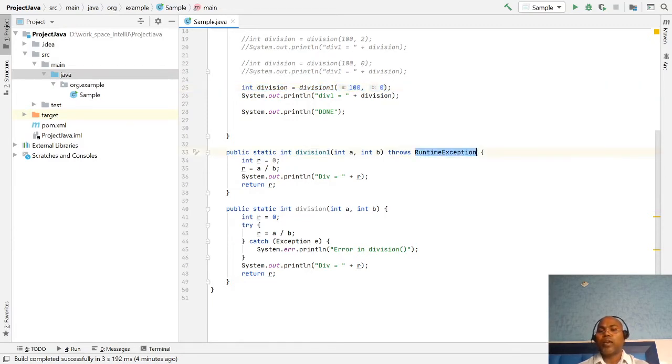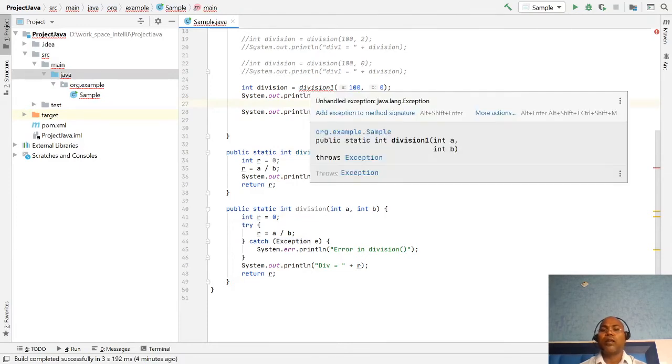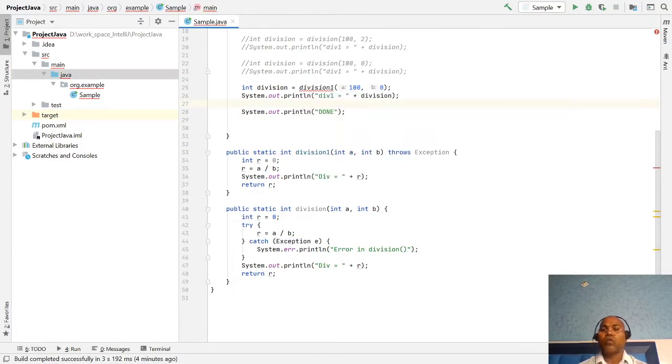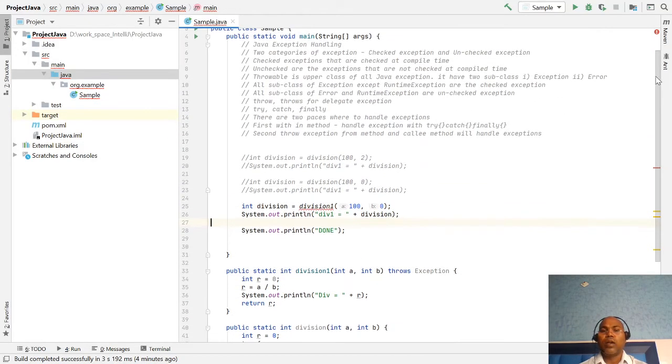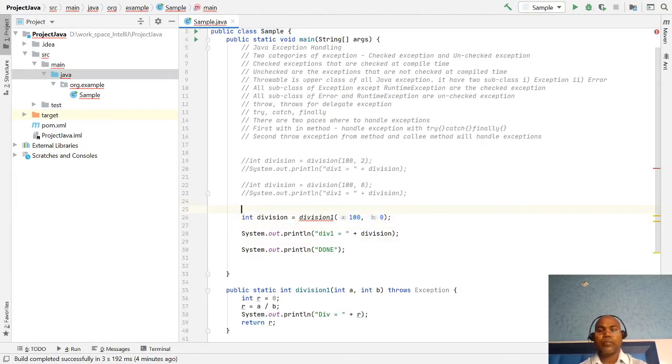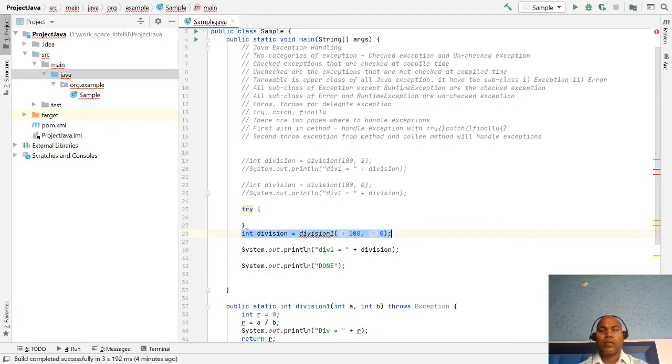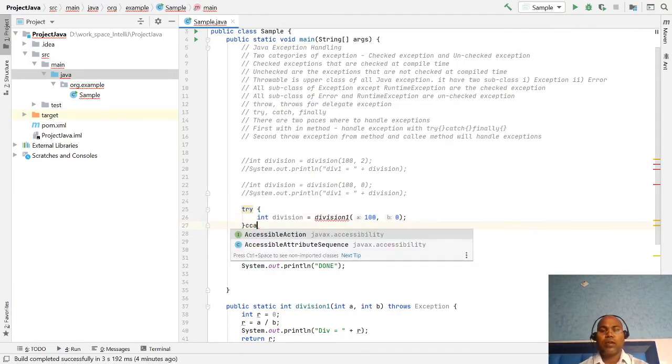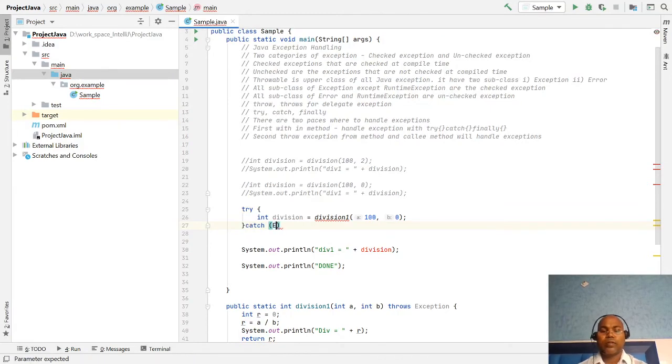So whenever you throw a runtime exception, the compiler does not enforce checking whether you have handled it with a try catch block or not. But whenever you write an exception like Exception, this is a checked exception. Here the compiler enforces that you have to handle it. Here also we have two options. Either you can handle it with a try catch block.